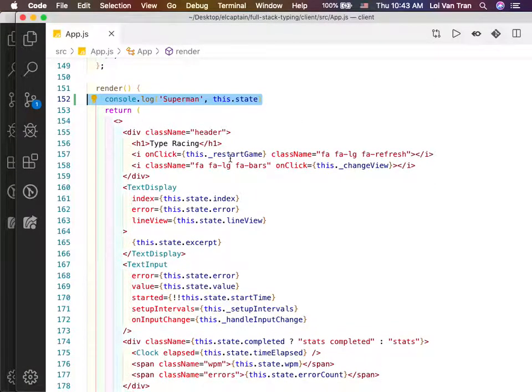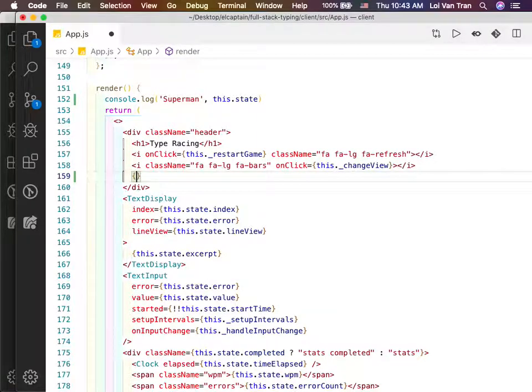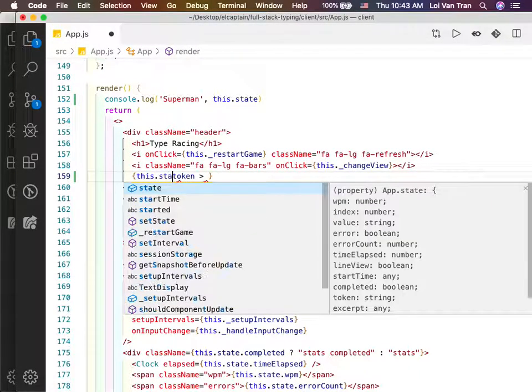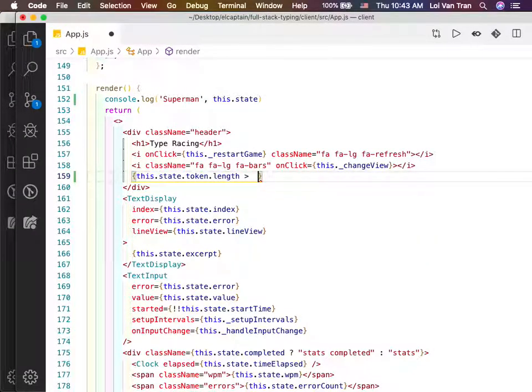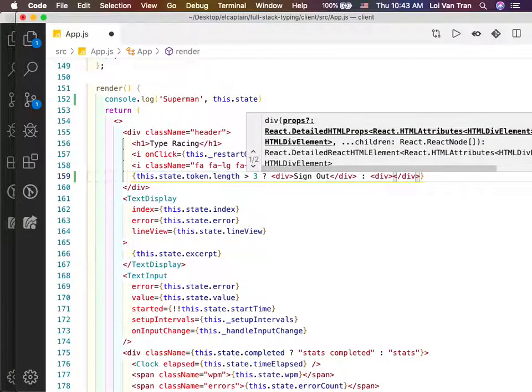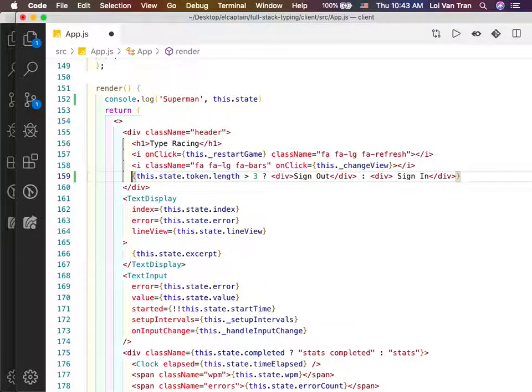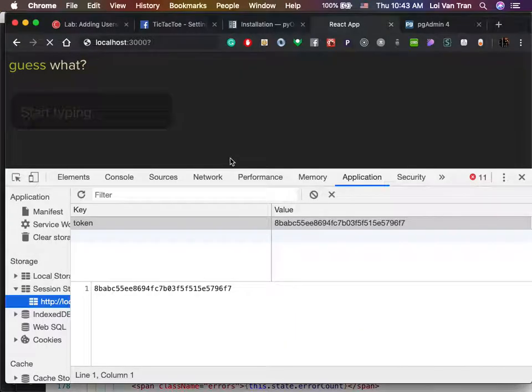So right now, inside of our header, we're gonna add a button. I'm just gonna use a single variable right now. This.state.token.length: if it's greater than 3, I'm gonna say that we do in fact have a token. We're gonna say sign out. Otherwise, we're gonna say sign in. And right now, we're not gonna do anything. We're just gonna look at it.